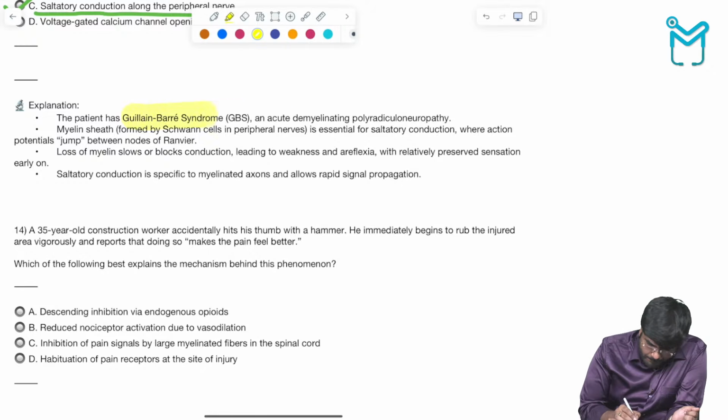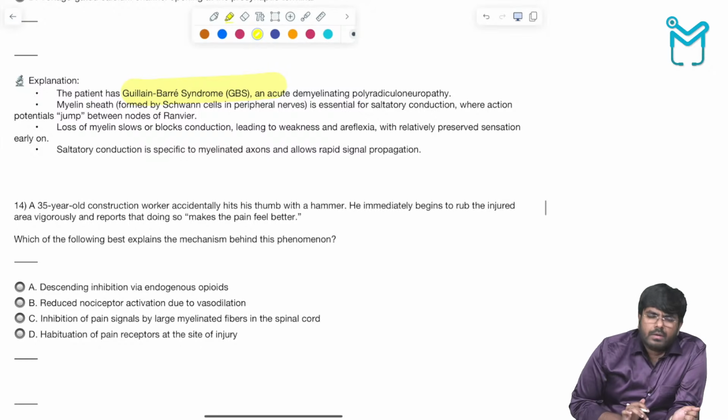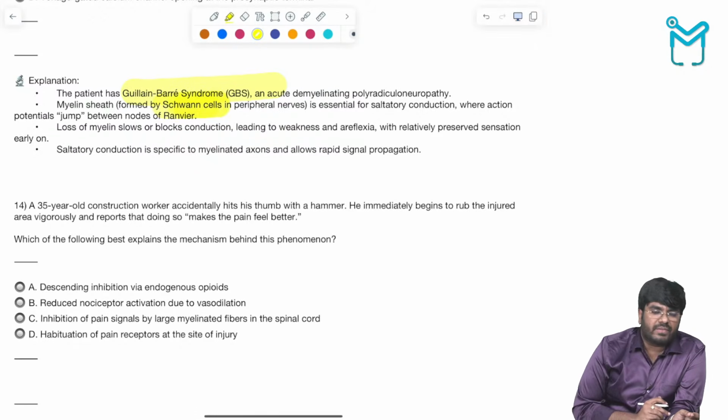So tell me which cells will be affected. Guillain-Barré syndrome is a demyelinating disorder of the peripheral nerves. Who causes the myelination of the peripheral nerves? It's the Schwann cells. Schwann cells will be affected.